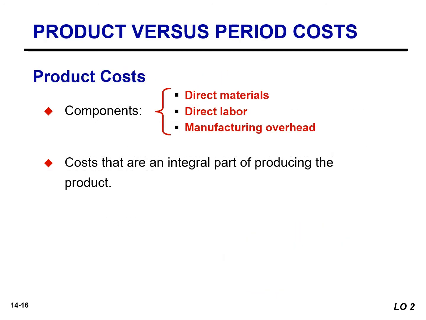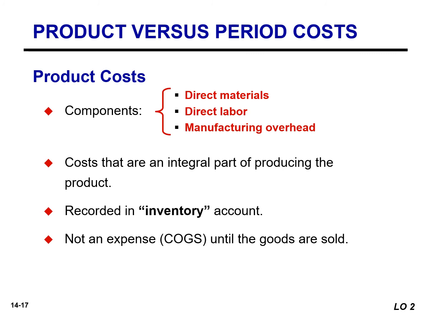Each of the manufacturing cost components, direct materials, direct labor, and manufacturing overhead, are product costs. As the term suggests, product costs are costs that are a necessary and integral part of producing the product. When companies incur product costs, the costs are accumulated in an inventory account. These costs do not become expenses until the company sells the product. At that point, the company records the expense as cost of goods sold and reduces the inventory account.